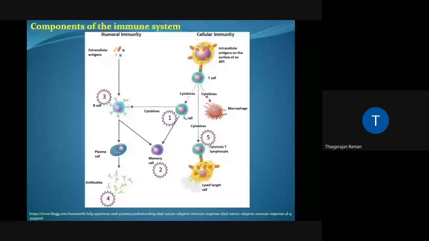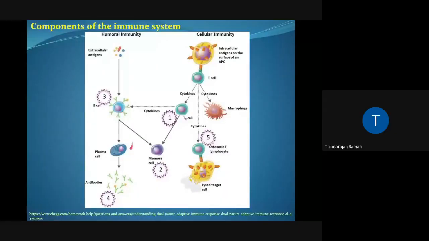The two important arms of the immune system is going to be the humoral and the cellular components. So both these are known to interact, which essentially produces a very robust immune response in animals. In this case, this entire scheme would suffice for most of the vertebrate immune system. So here you have the extracellular antigens, which are detected by a type of cell called as the B cell, whose main function is to produce and release antibody in your blood.